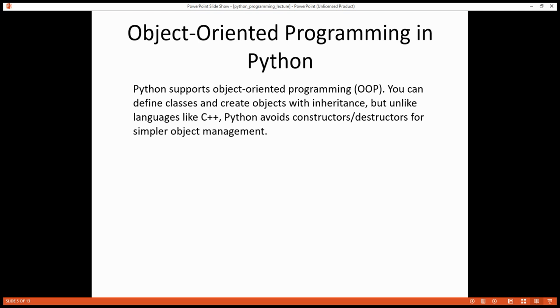Object-oriented programming in Python. Python supports object-oriented programming, OOP. You can define classes and create objects with inheritance, but unlike languages like C++, Python avoids constructors/destructors for simpler object management.